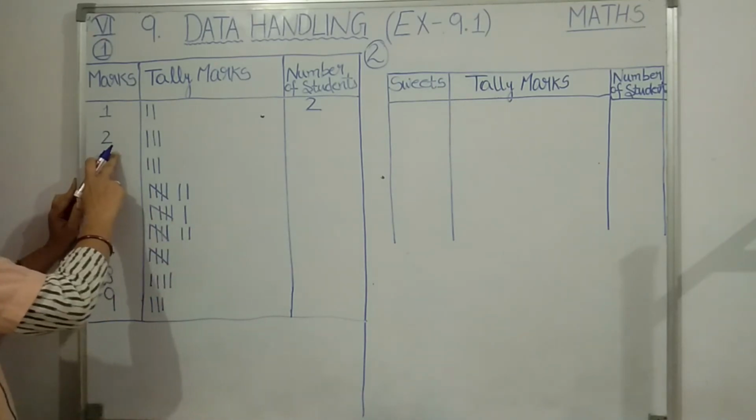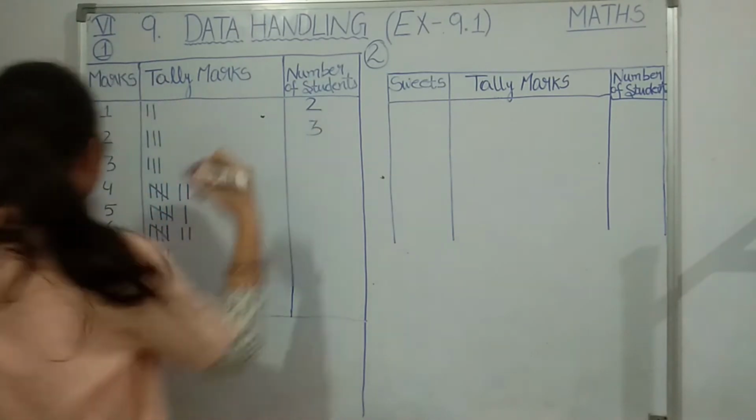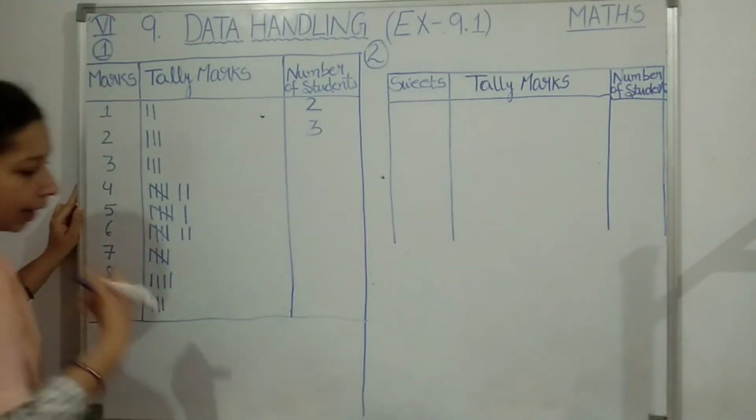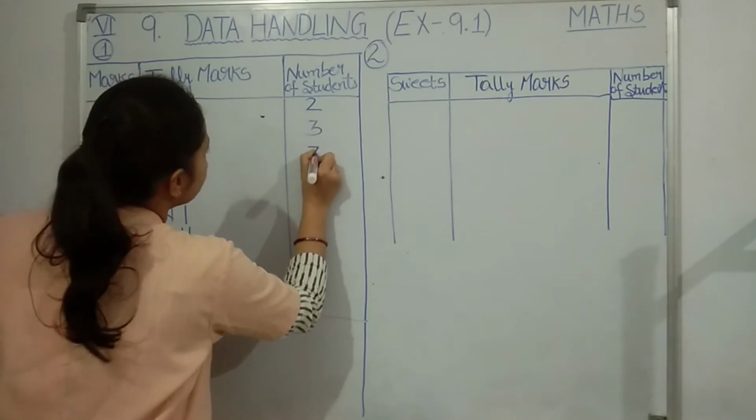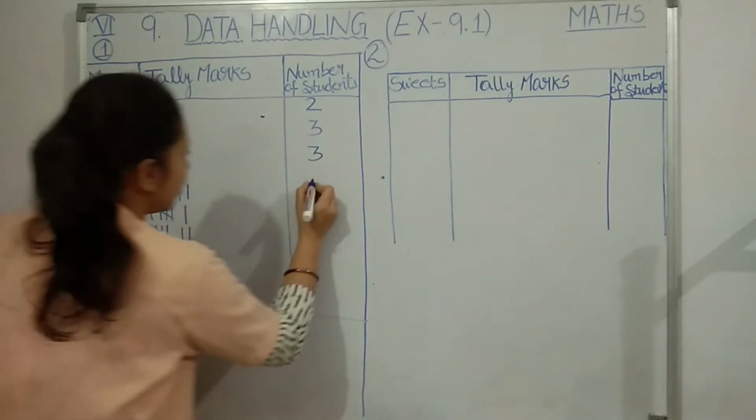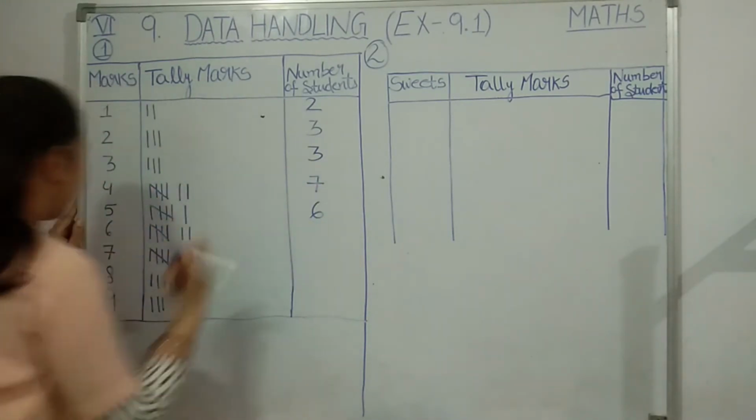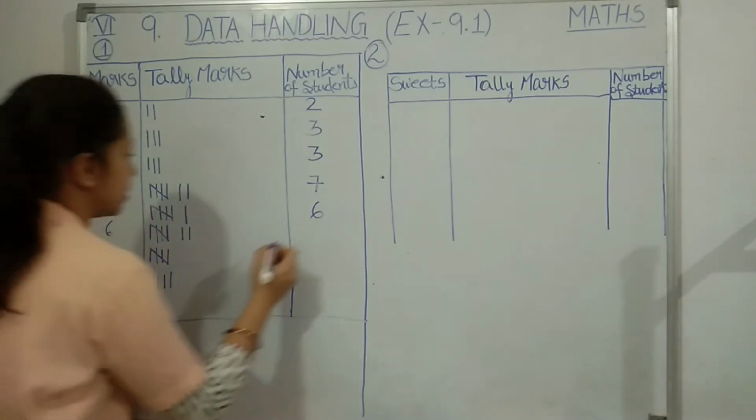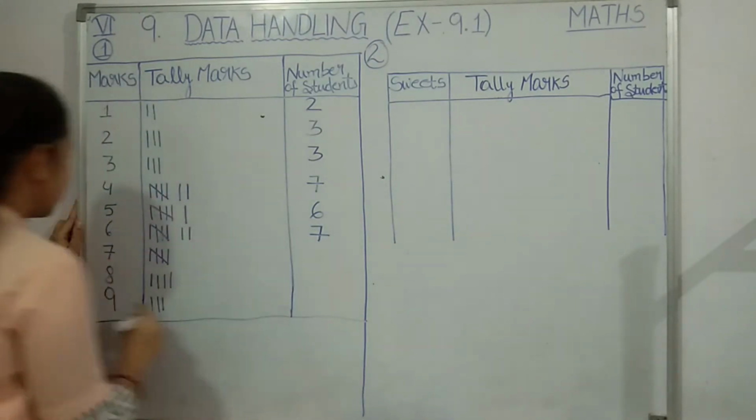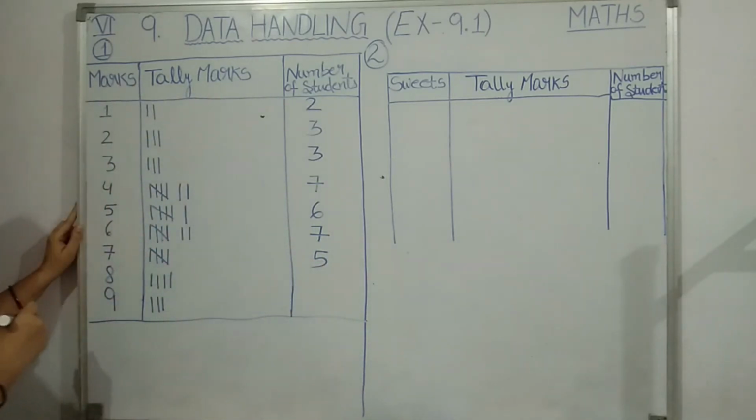Now how many students got 2 here? 3 students got 2. Then how many students got 3? Again 3 students got 3 marks. Then how many students got 4? 5 plus 2, 7 students got 4. 6 students got 5. 7 students got 6. Then 5 students got 7.